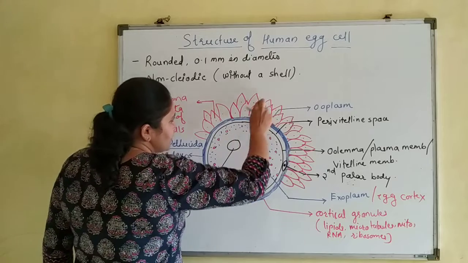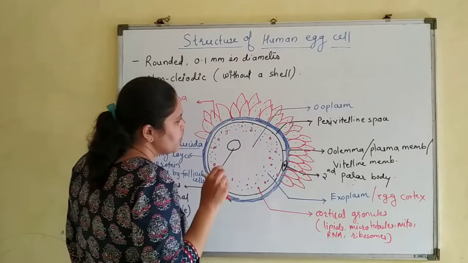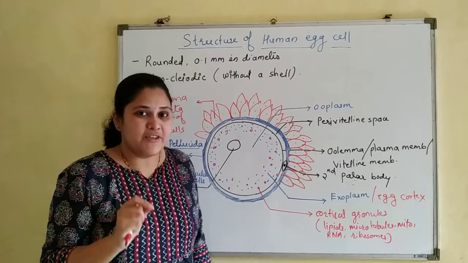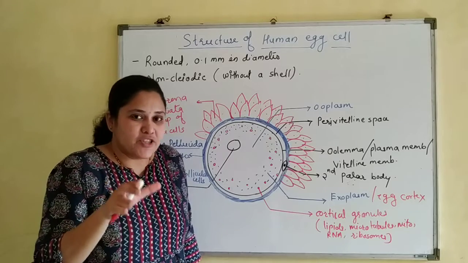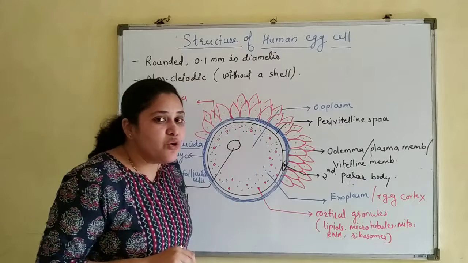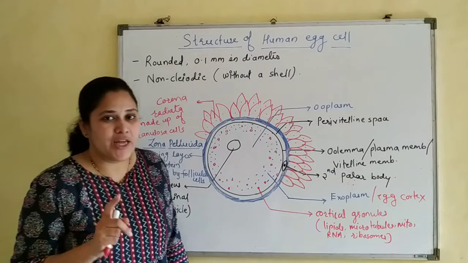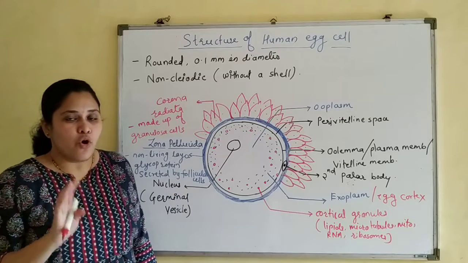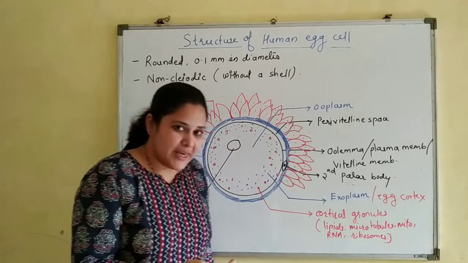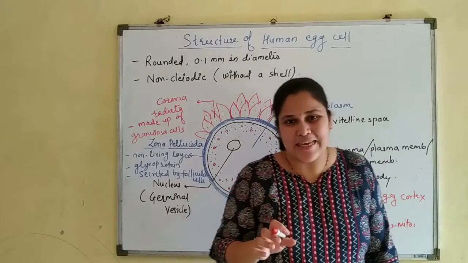Now once the sperm gets the space, then with the help of corona penetrating enzyme, it digests the layer, and then it reaches the zona pellucida. Now to digest the zona pellucida, there is zona lysin. So all together, these hydrolytic enzymes of the acrosome, we call sperm lysins.